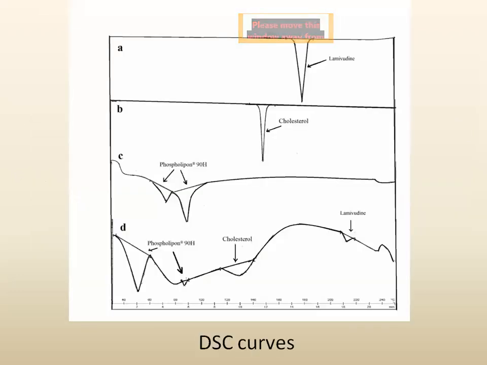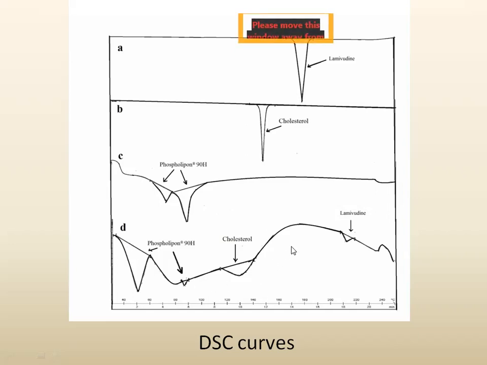These are the DSC curves. Initially we take the DSC curve of the plain drug, that is lamivudine, at somewhat around 180 degrees Celsius. Then the second is the individual curve of cholesterol at around 150 degrees Celsius. And there are two curves for Phospholipid 90H, one at around 70 degrees Celsius and another at around 82 degrees Celsius. And this is the final drug product.